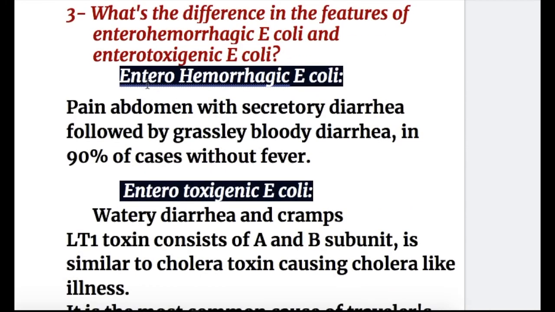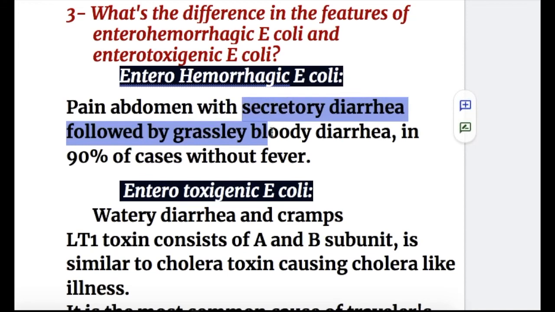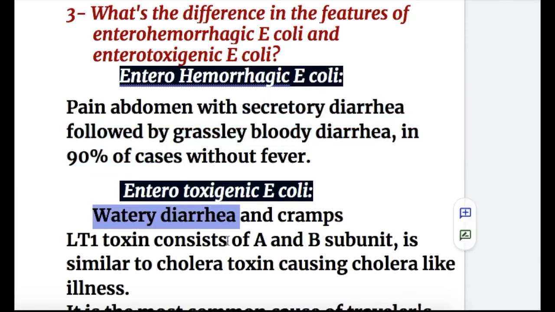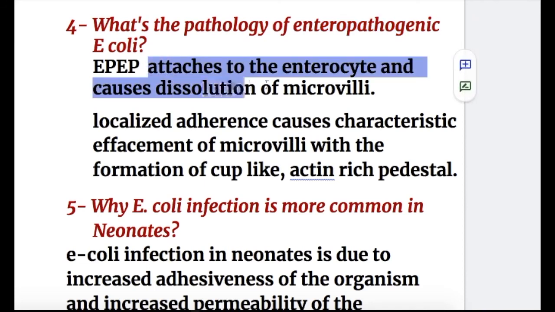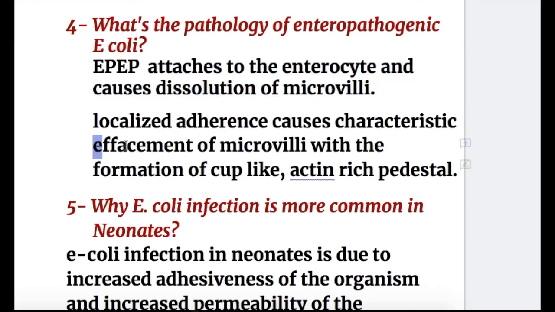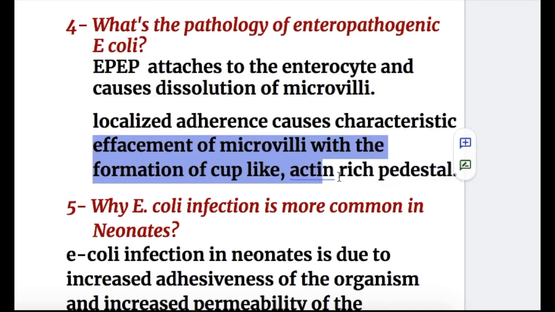Question number 3. What's the difference in the features of enterohemorrhagic and enterotoxigenic E. coli? The enterohemorrhagic causes abdominal pain with secretory diarrhea followed by grossly bloody diarrhea in 90% of cases. The enterotoxigenic E. coli causes watery diarrhea. Heat labile toxin consists of A and B subunits similar to cholera toxin, causing cholera-like illness. Question 4. What's the pathology of enteropathogenic E. coli? Enteropathogenic E. coli attaches to the enterocytes and causes dissolution of microvilli. Localized adherence causes characteristic effacement of microvilli with the formation of a cup-like actin-rich pedestal.